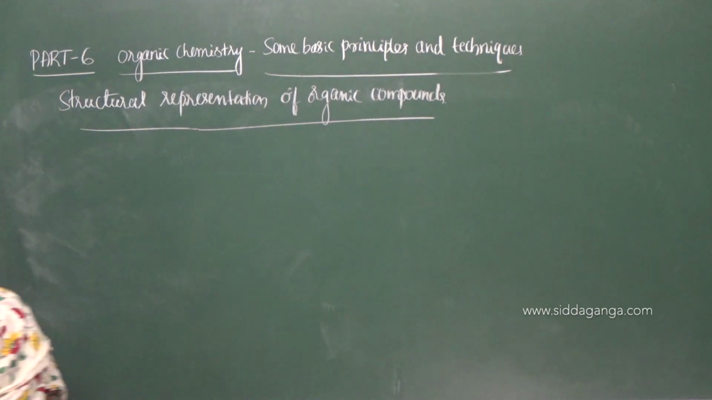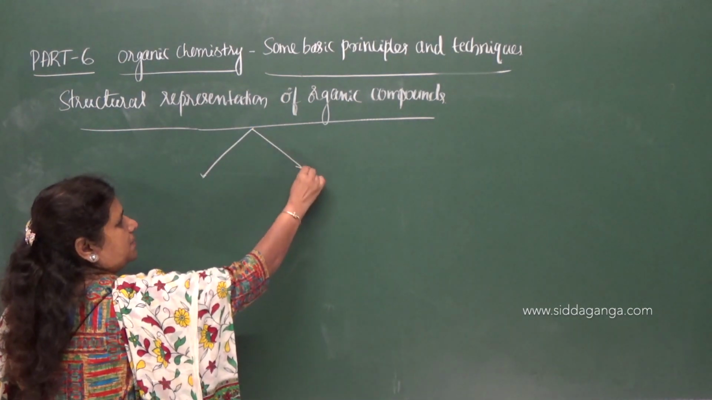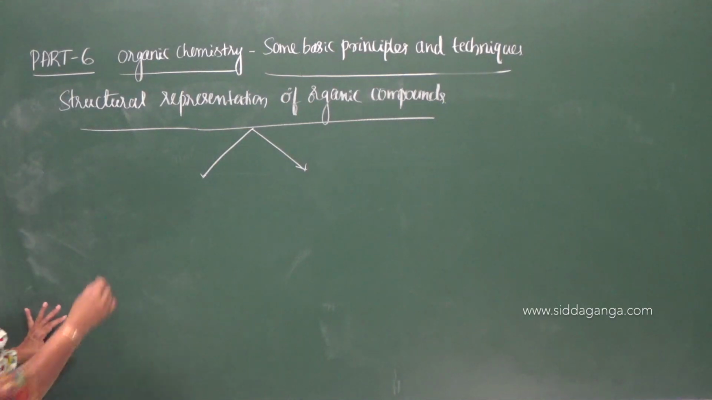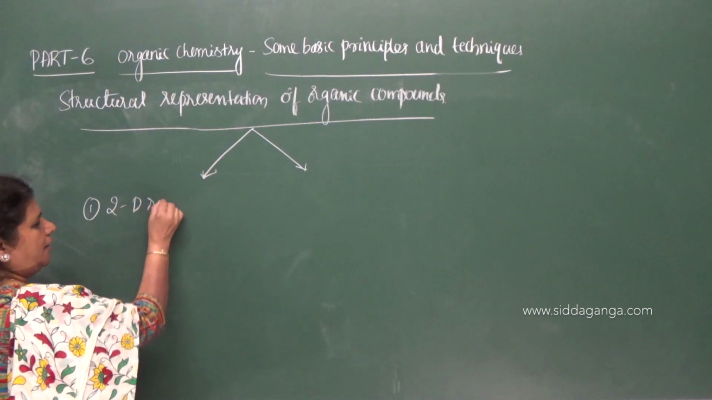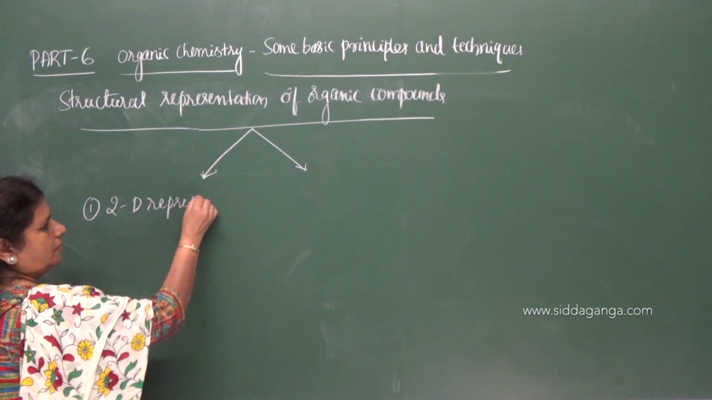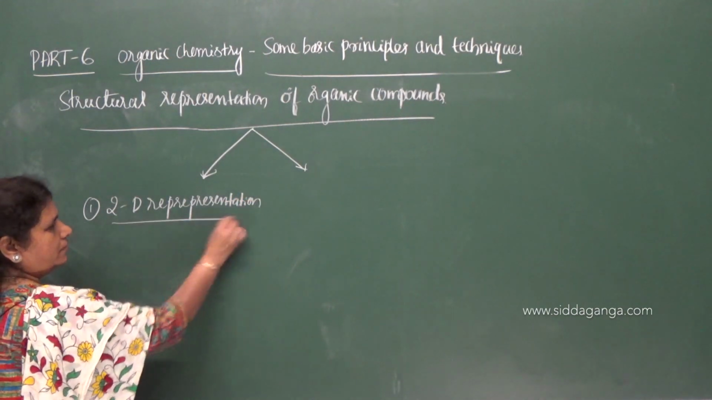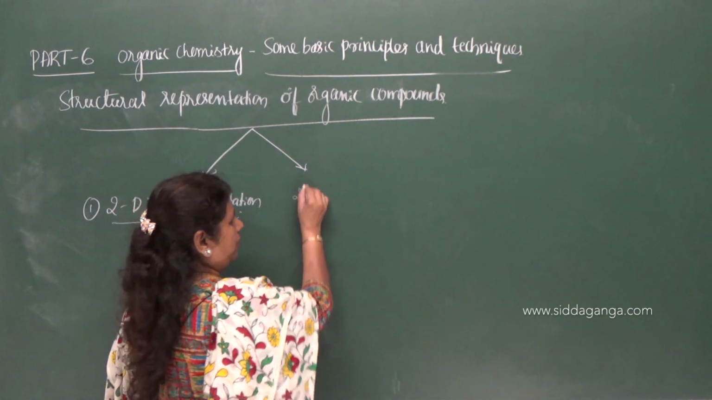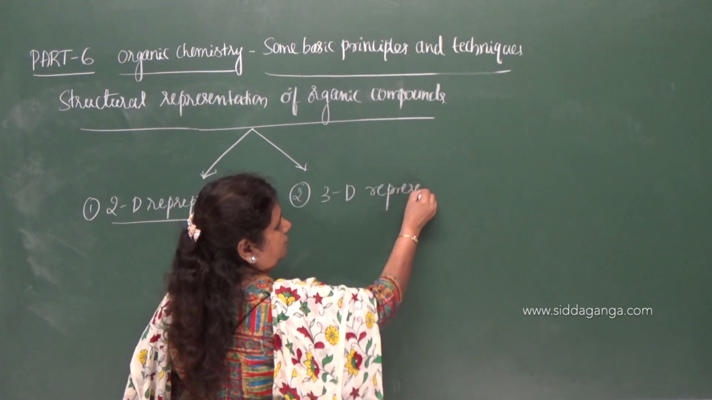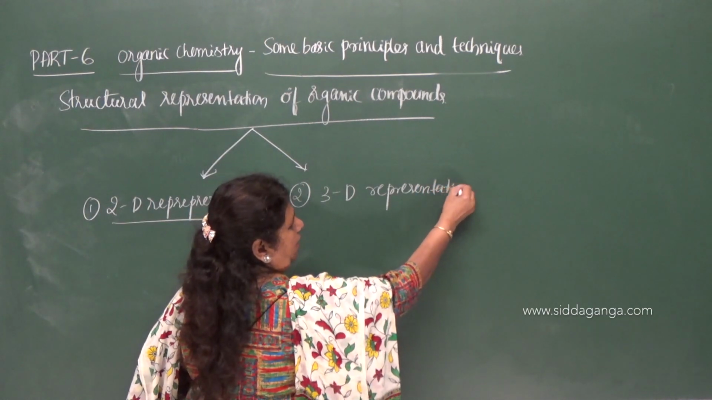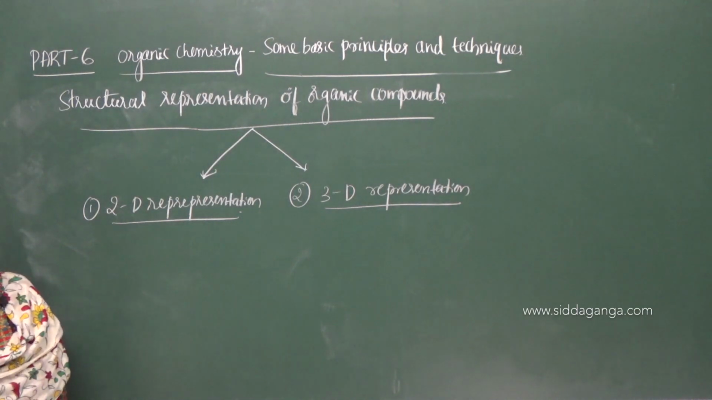There are two ways to represent the structural formula of the compounds. So structural representation of organic compounds are of two types. First one, two-dimensional representation, and a second one, three-dimensional representation.